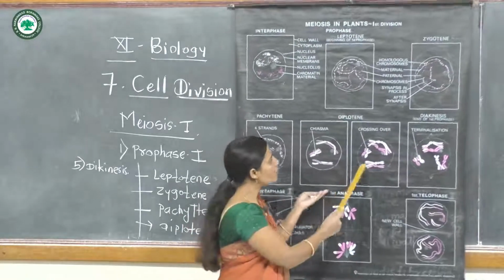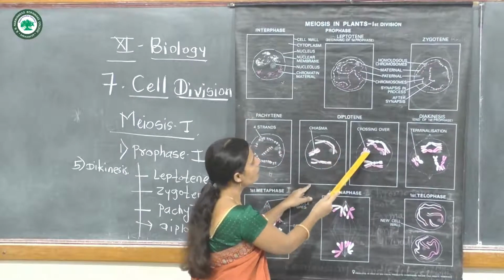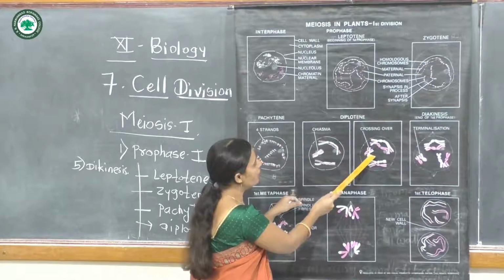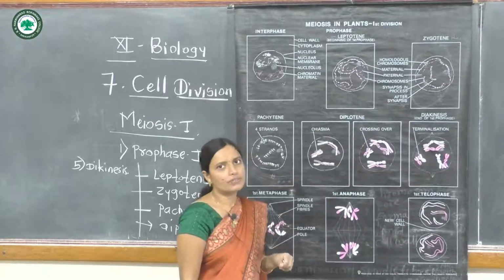The next process in diplotene is the exchange of chromatids, meaning crossing over takes place in the diplotene phase.